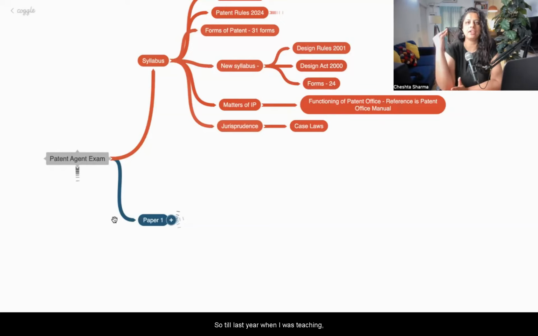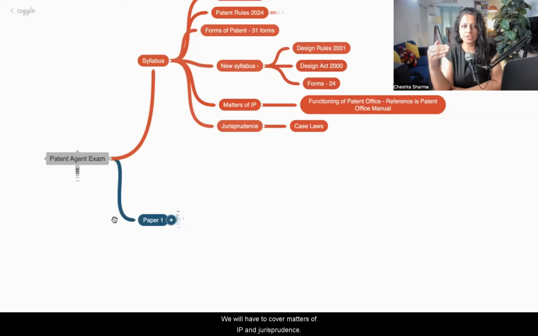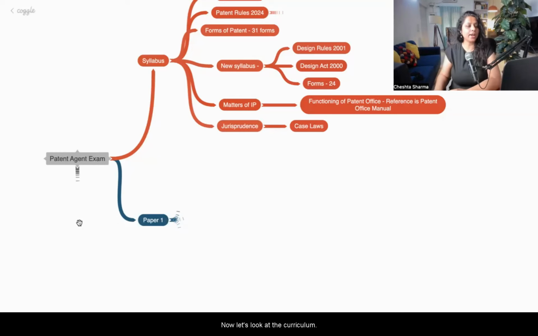Till last year when I was teaching, I was only focusing on the Patent Act, but now we have to divide our timetable: we will cover patents, we will cover designs, and we will cover matters of IP and jurisprudence, which we were always doing, even in last year. But design is something we have to put a focus on, so for about 3 weeks we will be studying the designs part. First, of course, we will study patents and then design. One by one, we will have to study. Now let's look at the curriculum.